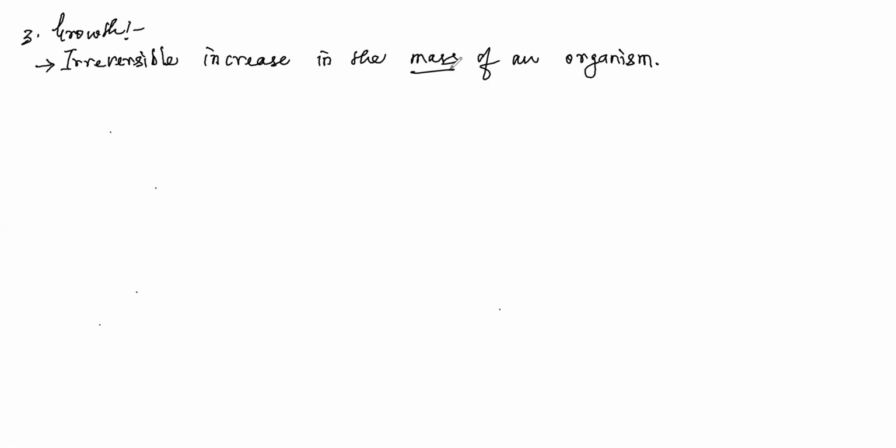If you are talking about plants, growth continues throughout life as they have meristematic areas present in different portions of their body. But sir, permanent tissue doesn't happen now. Pardon? Permanent tissue. Permanent tissues cannot show growth because growth includes increase in the mass. Permanent tissues can only maintain the organization of the plant.